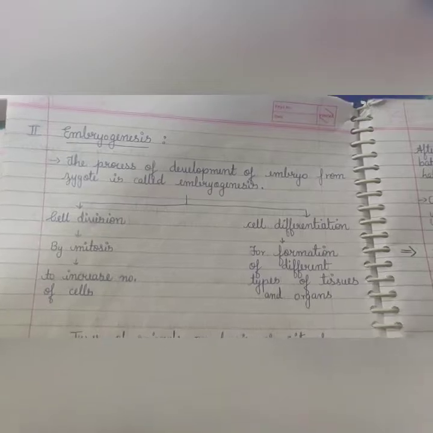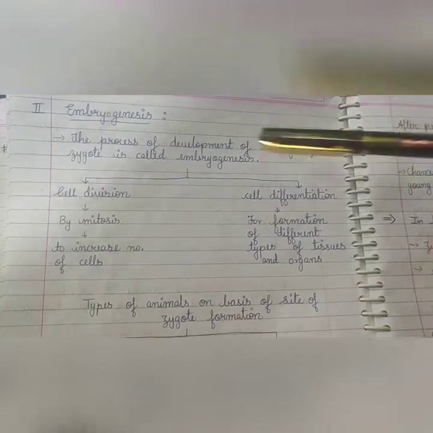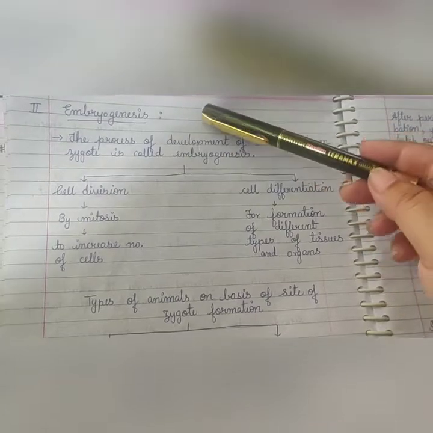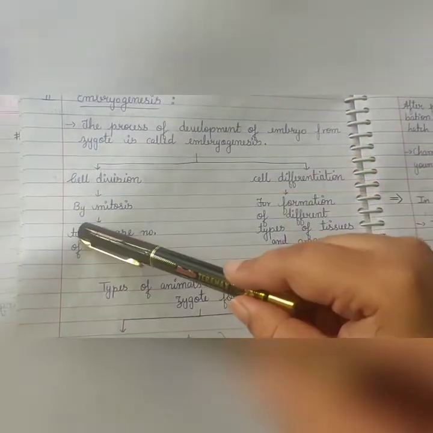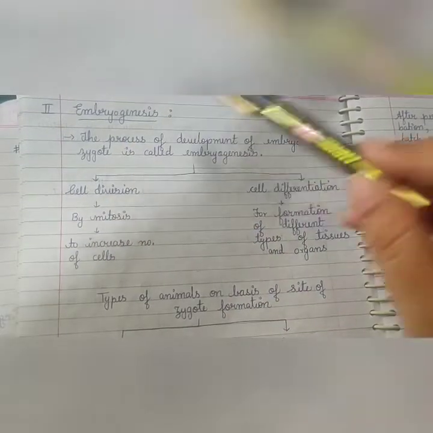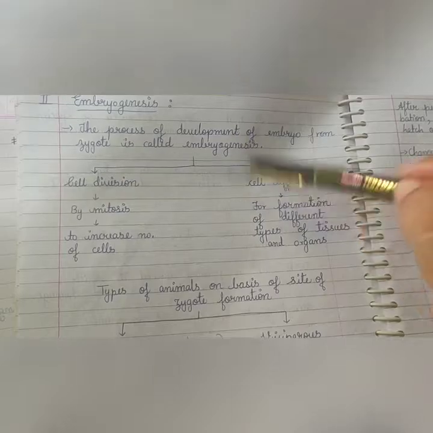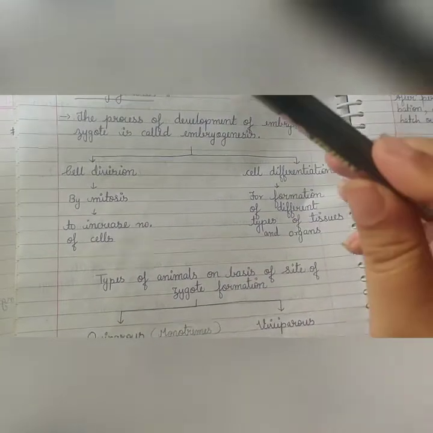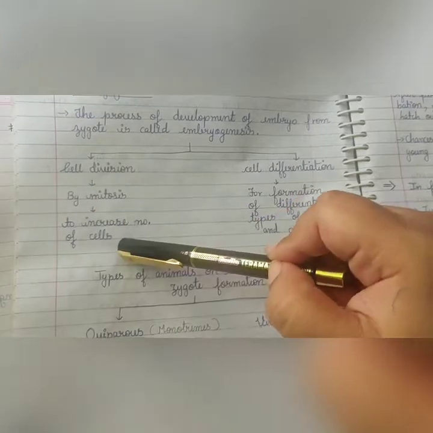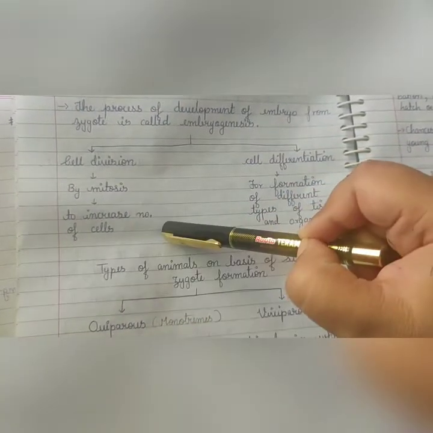Zygote formation is completed. Next is embryogenesis. After zygote is formed, it gets converted into an embryo. The process of development of embryo from zygote is called embryogenesis. Now embryogenesis involves two stages, that is cell division and cell differentiation. Cell division occurs by mitosis, and it is to increase the number of cells.